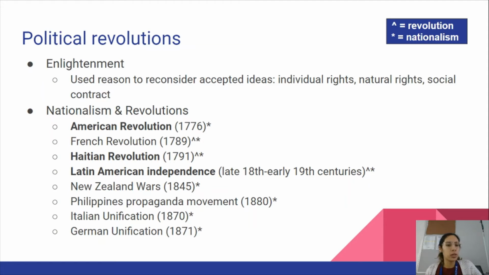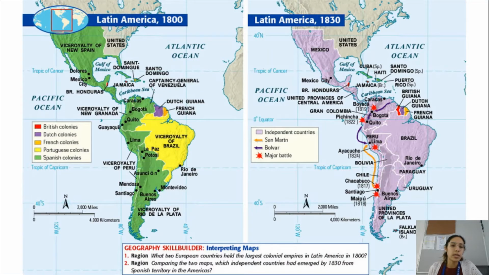We've got the New Zealand Wars in 1845, the Philippines propaganda movement starting in 1880, Italian unification in 1870, and German unification in 1871. So you don't need to know the specifics of each of these, but I would think about the importance that each of these had, the causes and the consequences, when I'm looking at all of these movements.